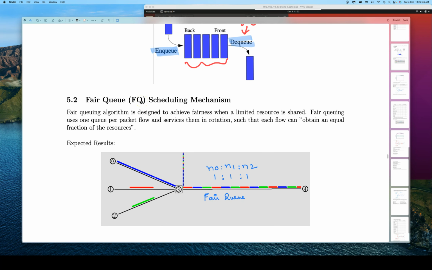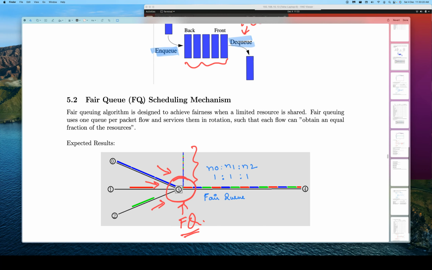So here we have a router. You can see number 3 is the router, and there are 3 types of packets coming in for 3 different destinations. The fair queue mechanism is running in this router here. You can also see the queue over here, a pictorial representation, an animation of the queue. That queue has lots of blue packets in it, and some red packets and green packets.